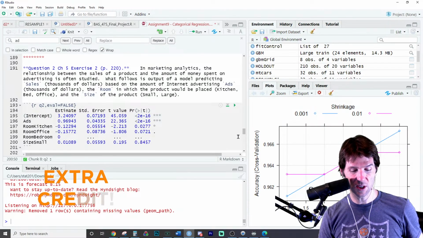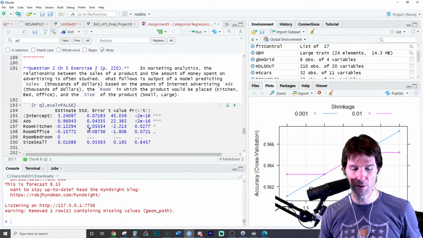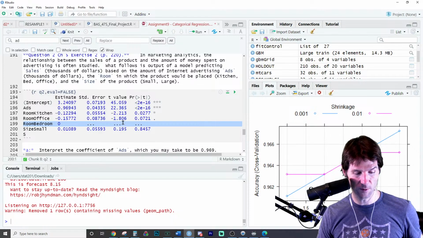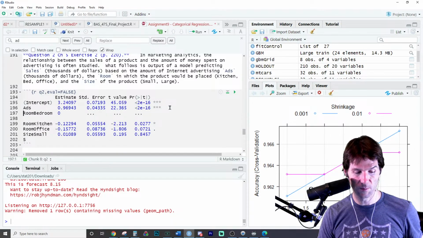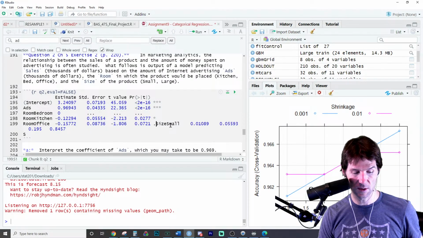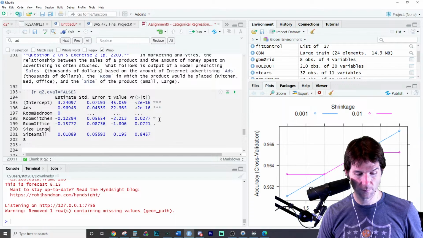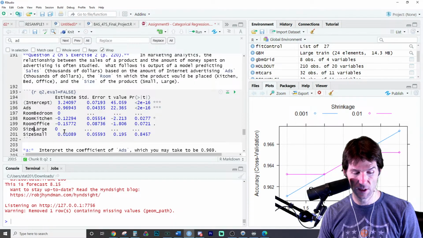So then there's another size right here that we don't see. And you don't have to do this to this output, but I'm hopefully showing people that there's things we don't see right here. And you know what we should do? We should put the reference level alphabetically first, because this is how the reference level is chosen. So L, M, N, O, P, Q, R, S, oops, size large. And we're going to take this right here. It doesn't really have a coefficient. The reference levels don't have coefficients.